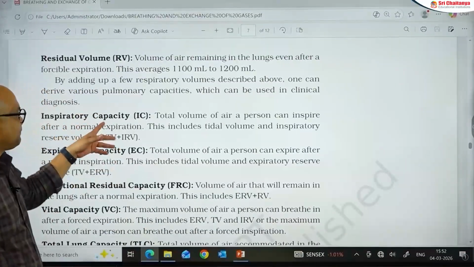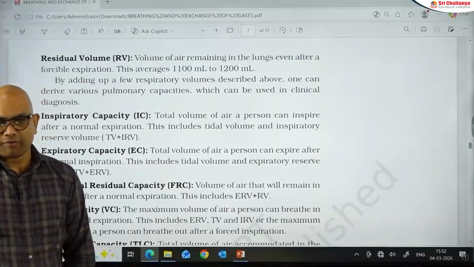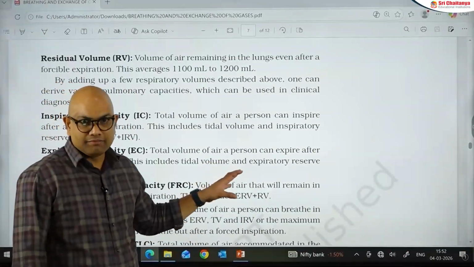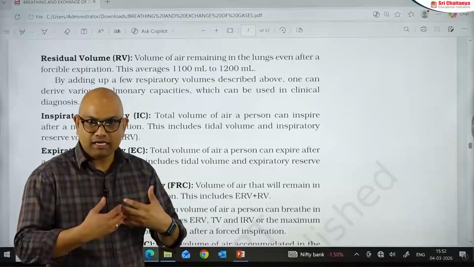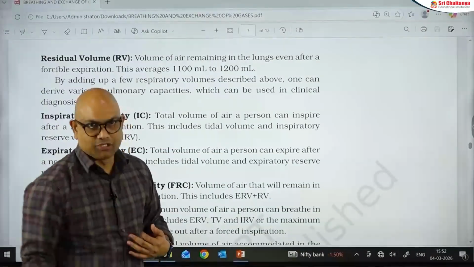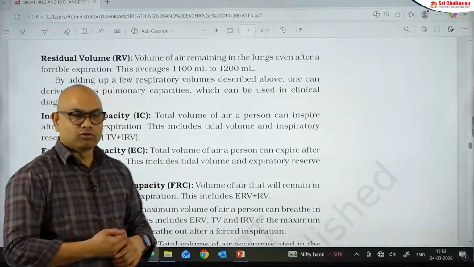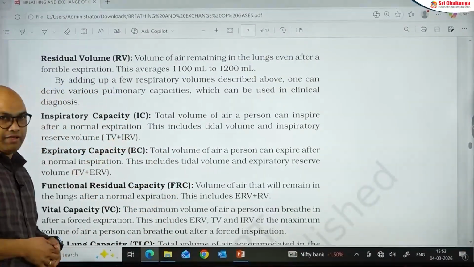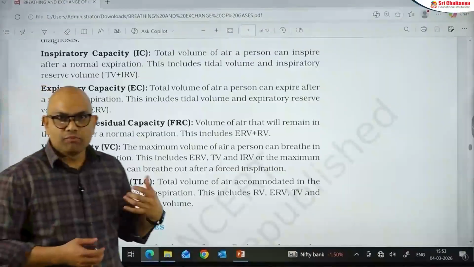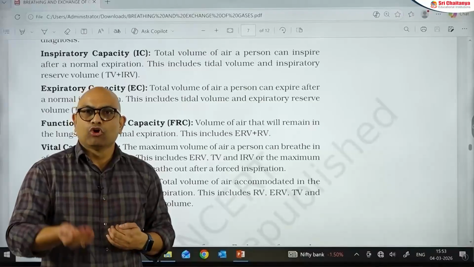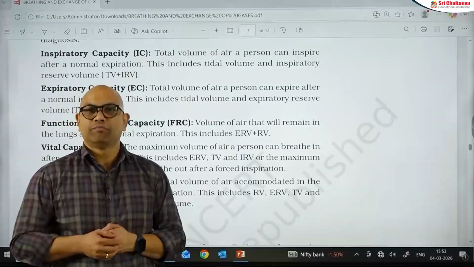The first respiratory capacity is the inspiratory capacity. You can call it in abbreviated form as IC. Inspiratory capacity is the total volume of air inspired after normal expiration. It involves TV followed by IRV. So, IC is equal to TV plus IRV. The next one is expiratory capacity. It is the total volume of air expired by a person after normal inspiration. It includes TV plus ERV. So, EC is equal to TV plus ERV.